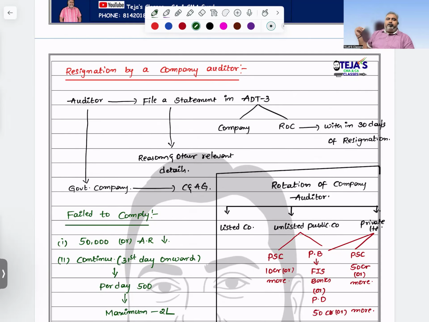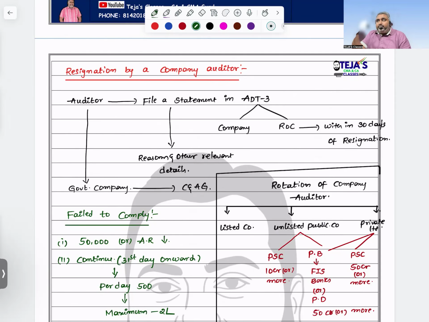In case it is a government company, he will submit it to the C&AG also. In case it is another company, file a statement in form number ADT3 to the company and ROC within how many days? 30 days of the resignation, in form number ADT3.